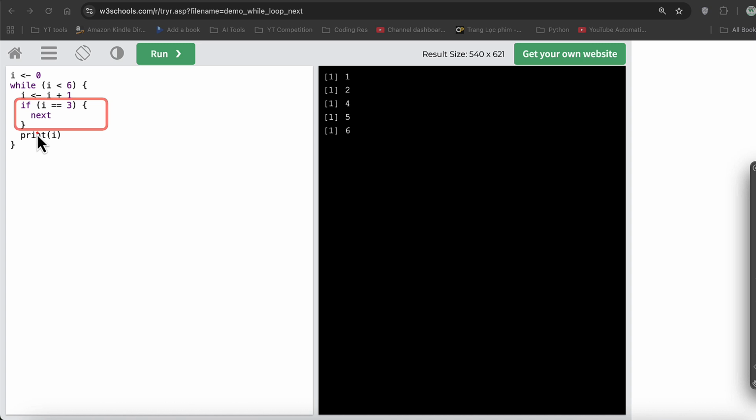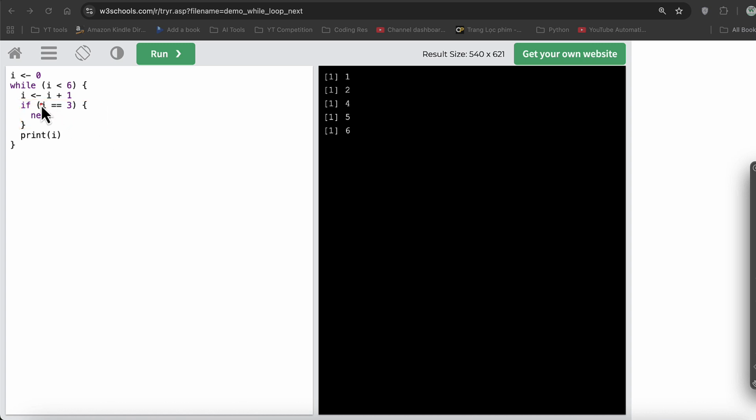What this does is, it doesn't go to this line, it actually jumps from next back to the condition. So anything that you write after next will not be executed. That's why now we have print afterwards, after we have done the increment. So here what we're trying to do is, we are printing the statement at the end, and then we are using the skip or the next statement before the printing statement.